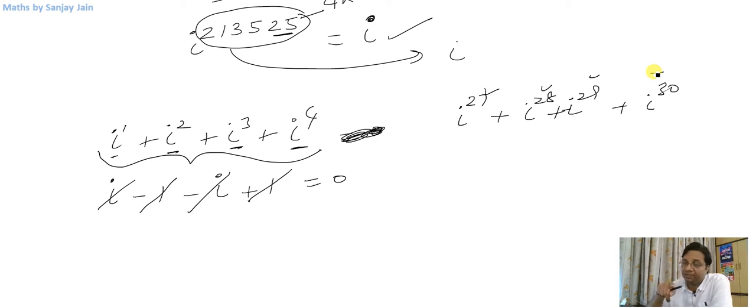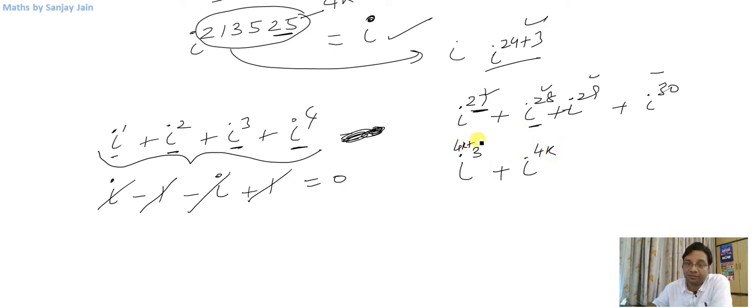So one of them will be completely divisible by 4, and one of them will give remainder 1. And if one number is completely divisible, obviously the next number will give you remainder 1, next will give you remainder 2, and next will give you remainder 3. Okay, let us check. If iota raised to power 27 is there, it will be equal to iota raised to power 24 plus 3. So it will give you remainder 3, right? Iota raised to power 28 is nothing but 4k type. This is 4k plus 3 type. This is 4k plus 1 type.